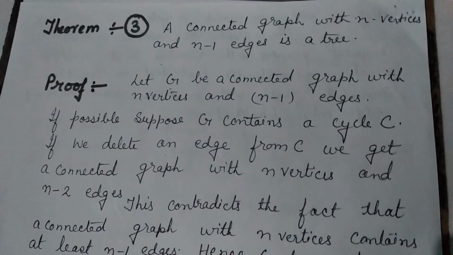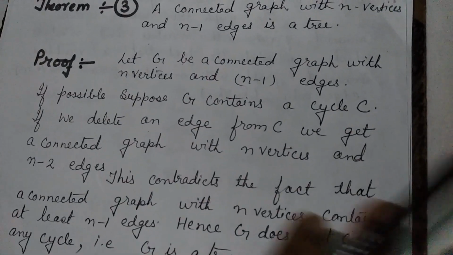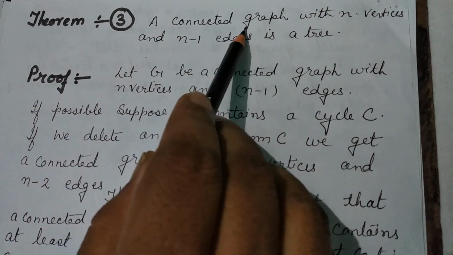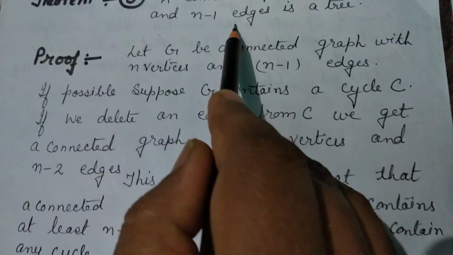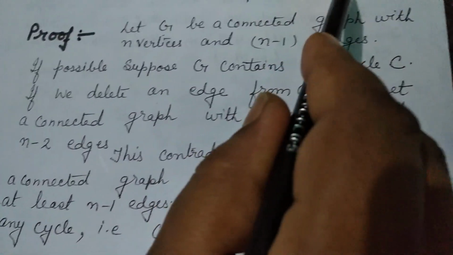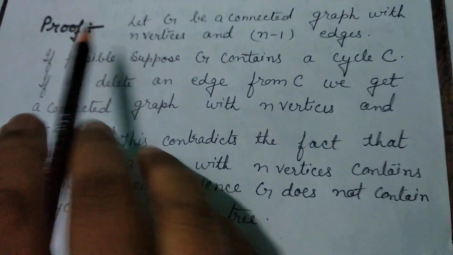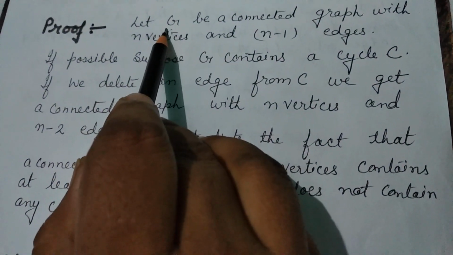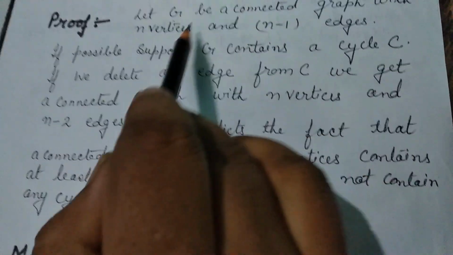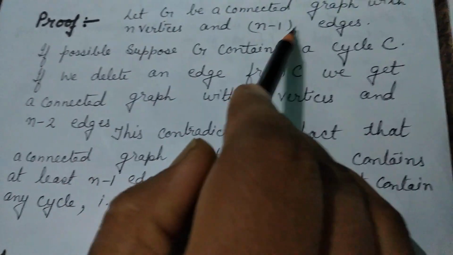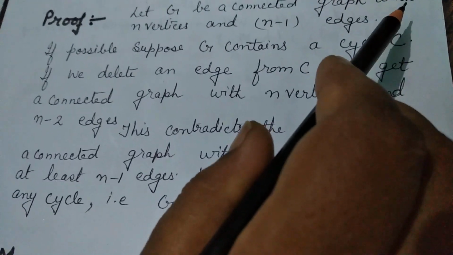So let us start with the third property. A connected graph with n vertices and n minus 1 edges is a tree. Proof. Let G be a connected graph with n vertices and n minus 1 edges.